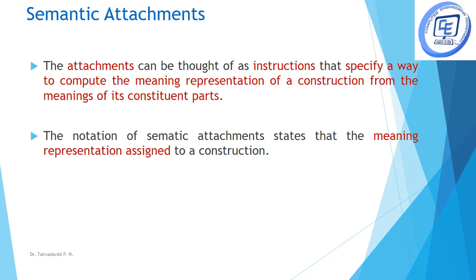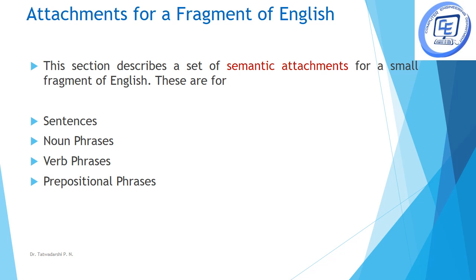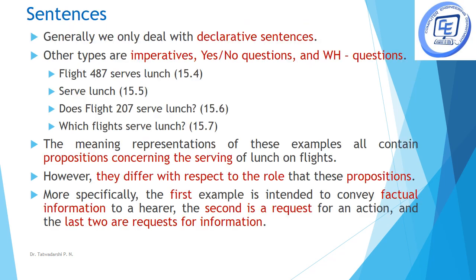These are certain notations that are given to the sentence in first order predicate logic, which give us the meaning that is being represented or assigned to the particular sentence. There are many different types of semantic attachments, like semantic attachments for sentences, noun phrases, verb phrases, and prepositional phrases. We'll see this one by one.